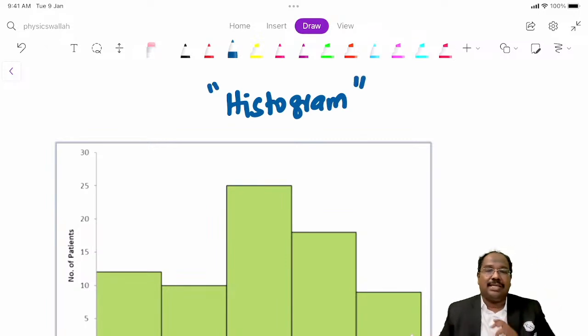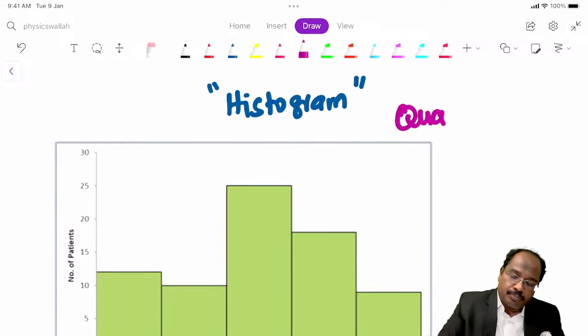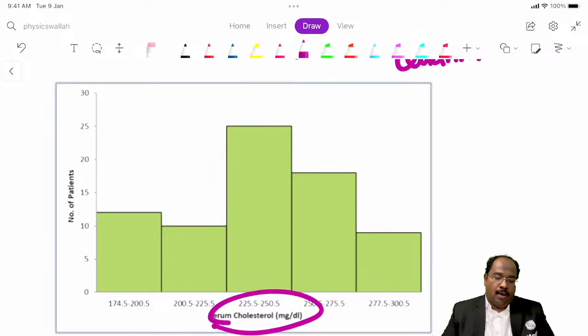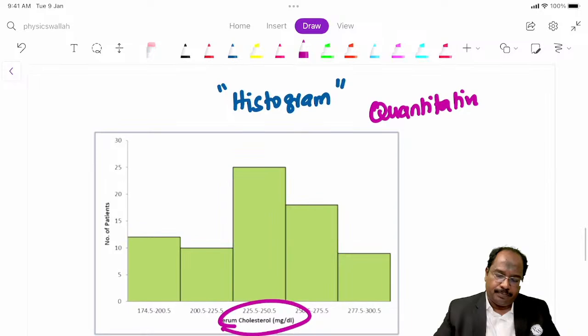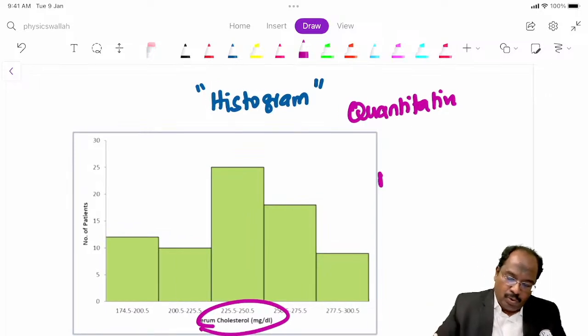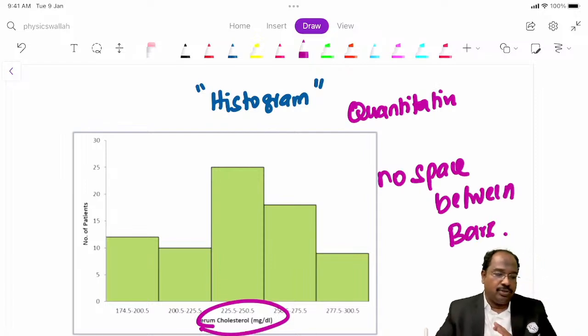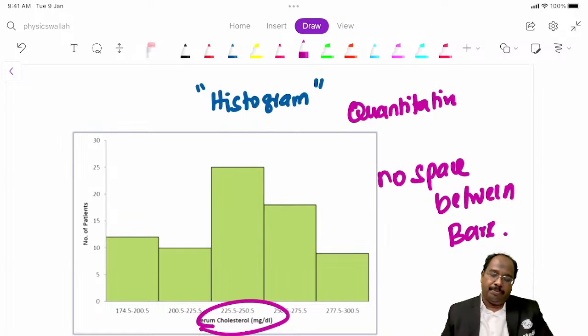Histogram. This is for quantitative data. Look here, we are taking cholesterol. And there is no space between the bars. So what is not there? No space between the bars. This is a histogram. No space between the bars.